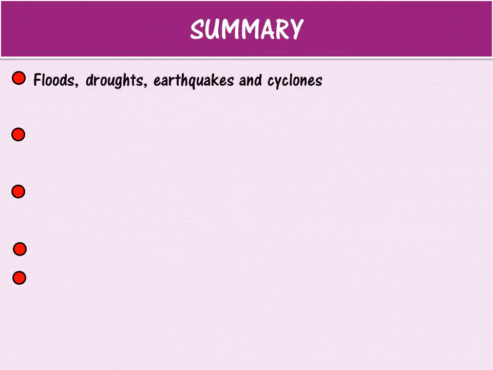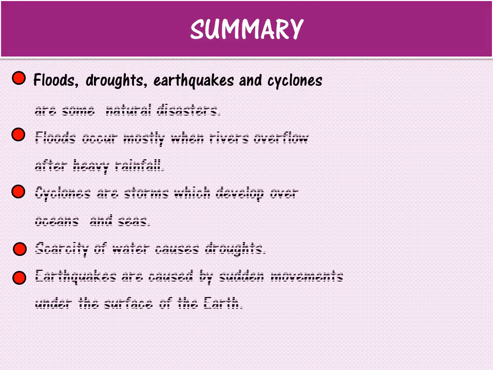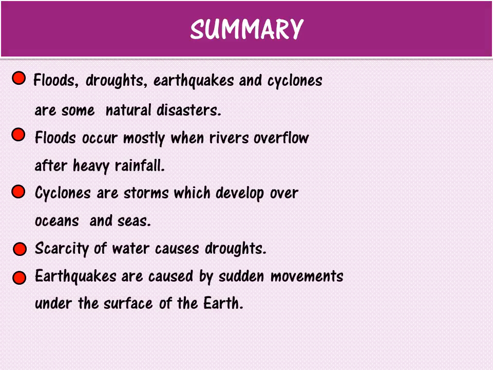Now with this we finished our lesson. So now let us have a quick recap of your lesson. Summary. What we learned in all the three parts. Lesson number 12. Natural disasters. Floods, droughts, earthquakes and cyclones are some natural disasters. There are many more natural disasters, children, like volcanic eruptions and tsunamis, which you have in your textbook.